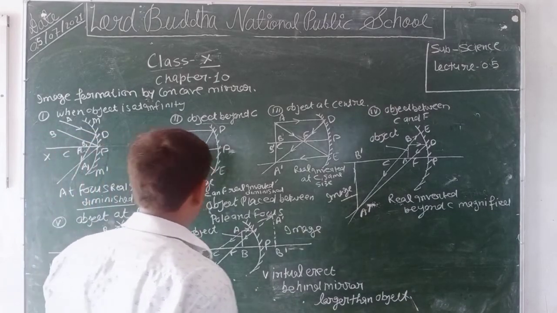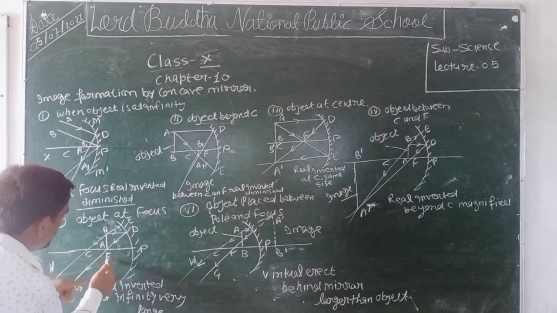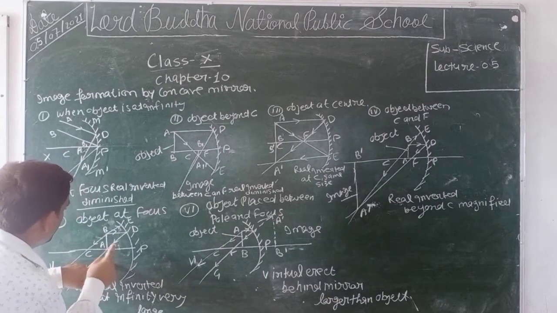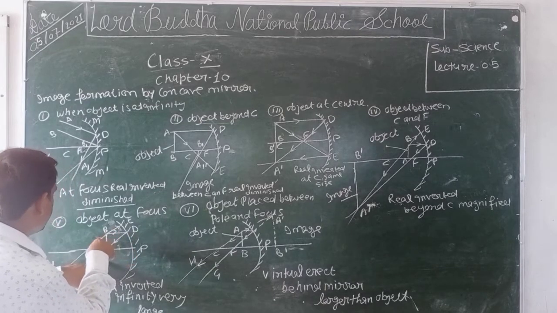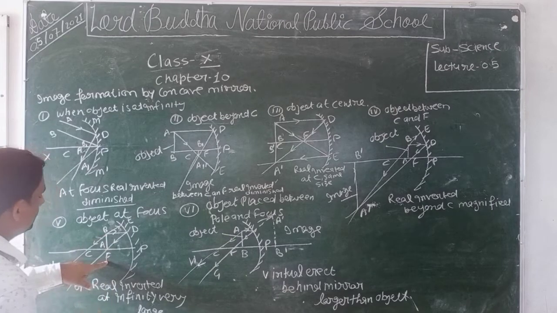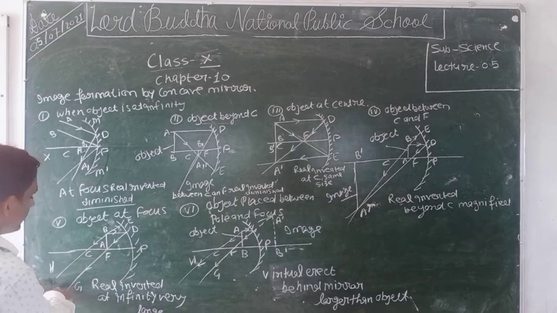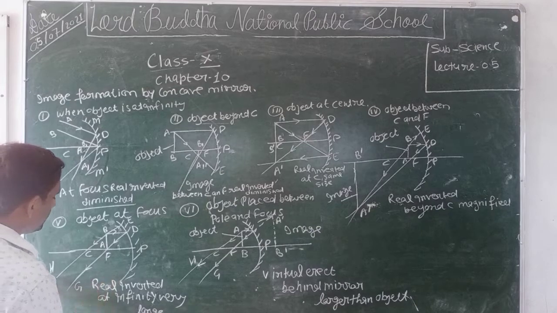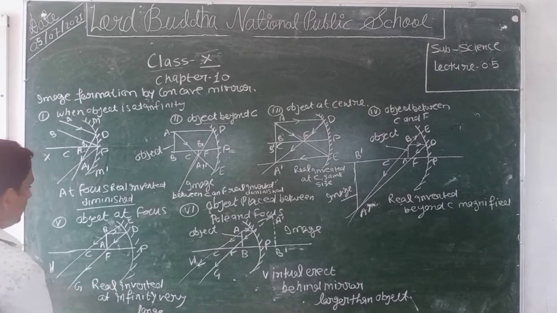and at infinity. Once again, we take an object AB which is placed at the focus. We consider two rays: first, parallel to the principal axis, and second, which passes through the center of curvature. After reflection, they become parallel and meet at infinity. The image formed of the object AB will be real, inverted, highly enlarged, and at infinity.